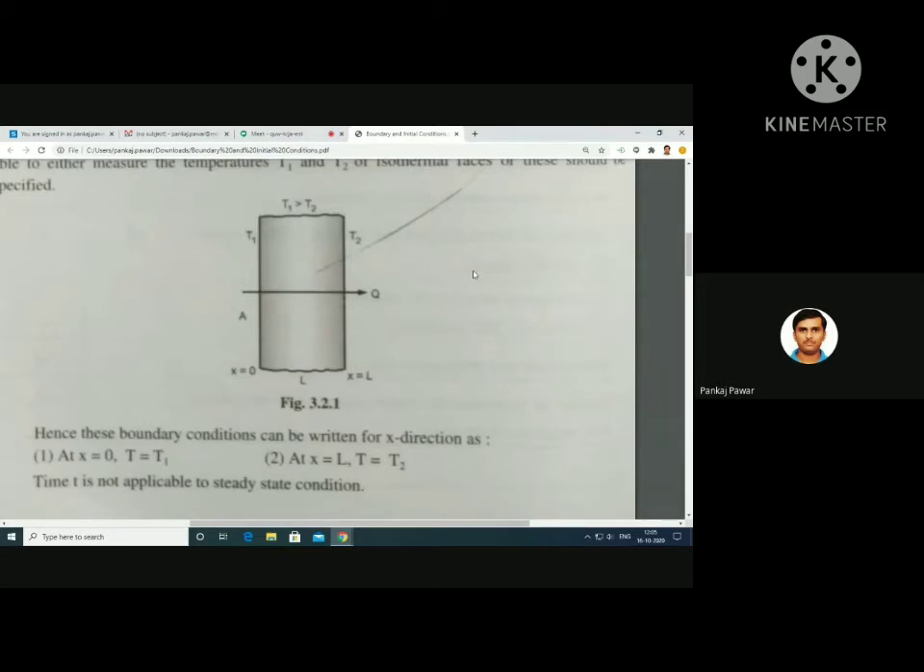For a solid sphere, it will be again at radius r is equal to 0, temperature T is equal to T1, and at radius r is equal to capital R, that is the outer surface of the sphere, temperature T is equal to T2. Did you get this temperature boundary condition of plane wall?